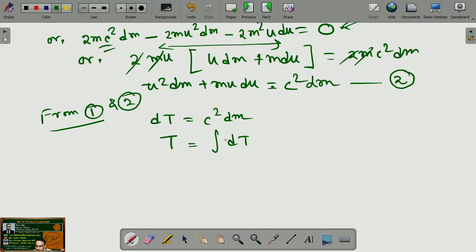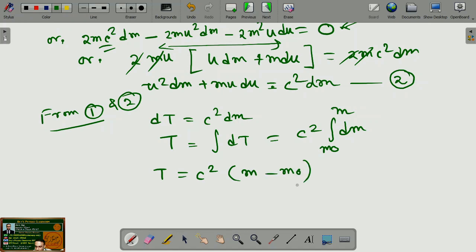and the integration limit would be, which would be equal to c square integration dm, and the integration limit would be m0 to m, that means rest mass to relativistic mass m, so we get T equals c square (m minus m0), that means mc square minus m0 c square.